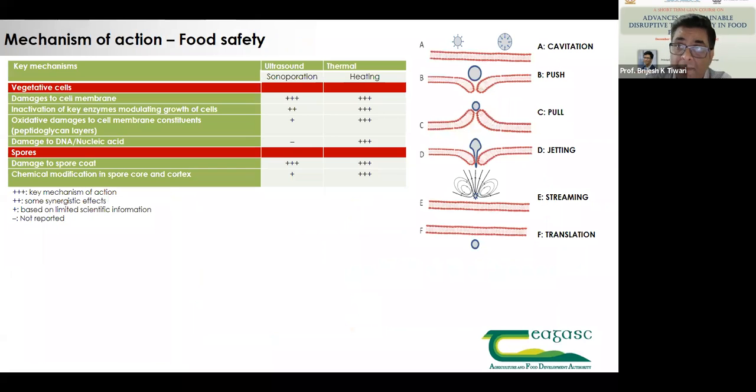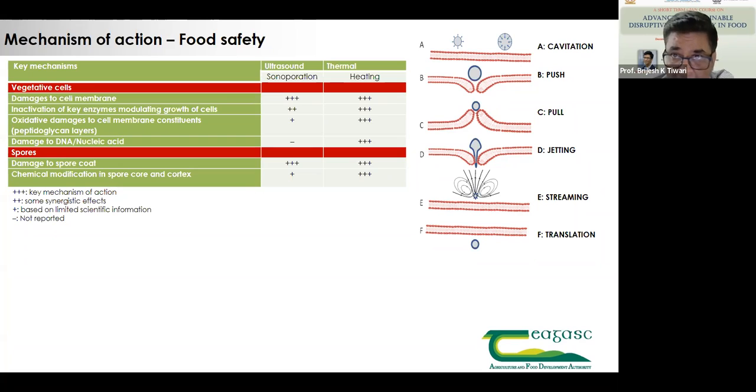So coming back to the main mechanism associated with this, if you remember when I was talking about the main mechanism of ultrasound when it comes to food safety or on microorganisms, it was all about vegetative cells and spores, and how ultrasonic can affect them and what thermal can do. If the target is spores, with heat plus ultrasound we can reduce the thermal impact by combining it with ultrasonics.